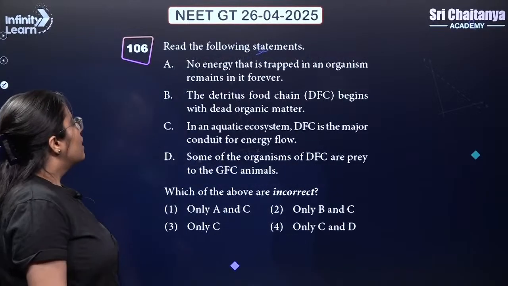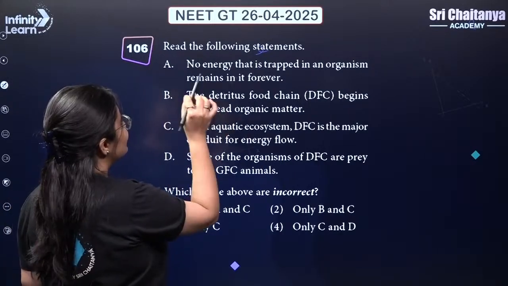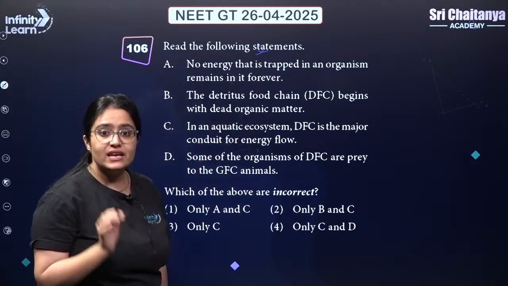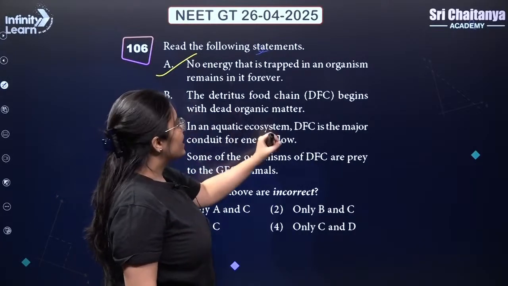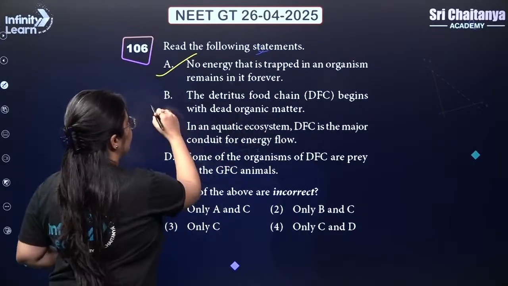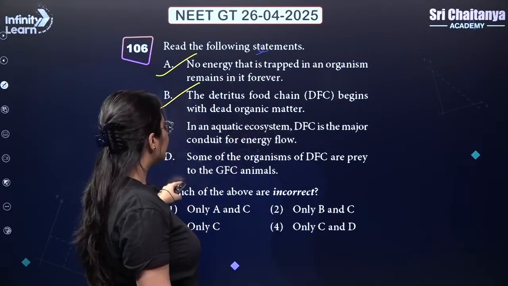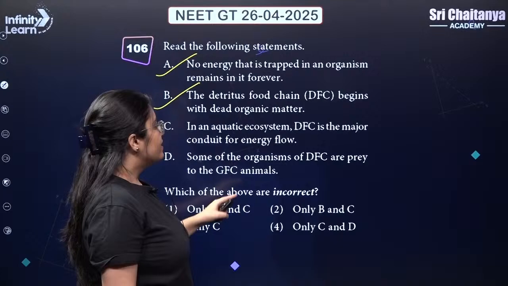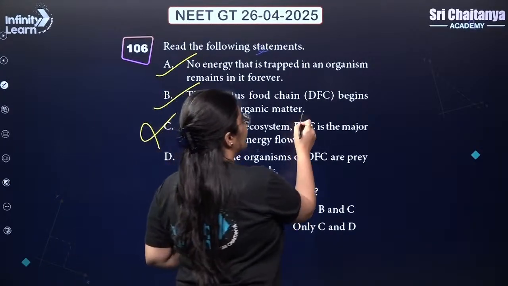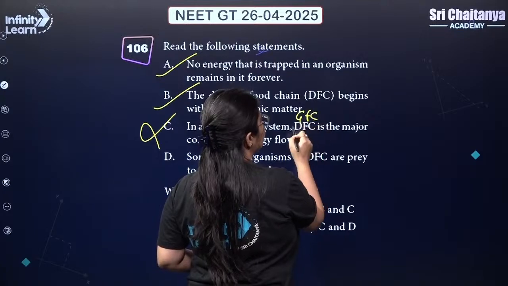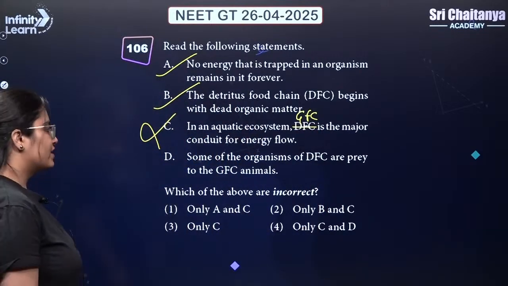Next. Okay, again, multiple statement based question. No energy that is trapped in an organism remain in it forever. This is correct. The detritus food chain begins with a dead organic matter. Correct. In an aquatic ecosystem, DFC is the major conduit for energy flow. This is wrong. Why? Because in aquatic ecosystem, it is the GFC which is the major conduit or channel for energy flow.